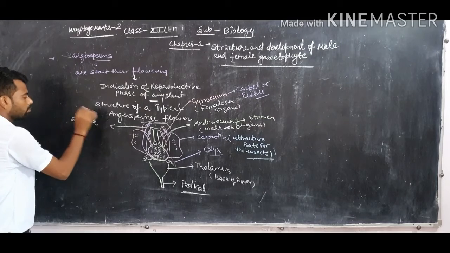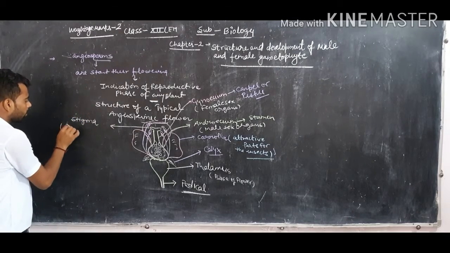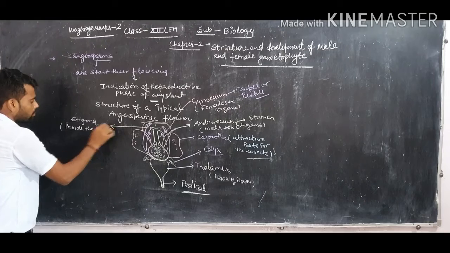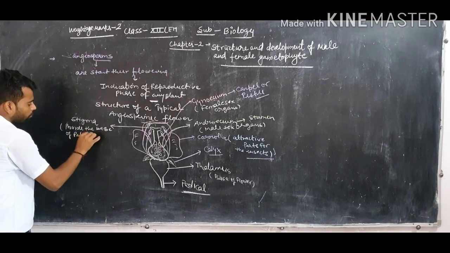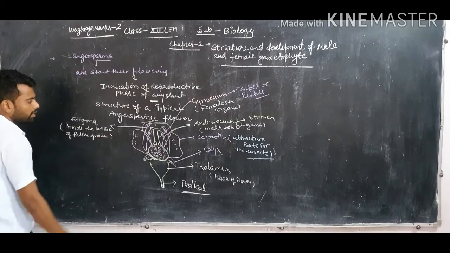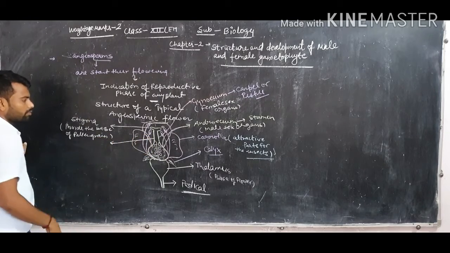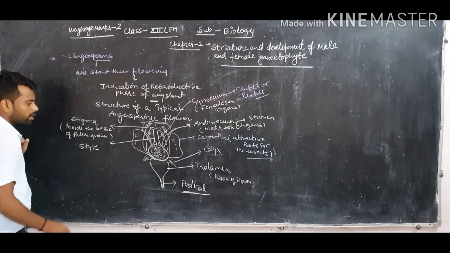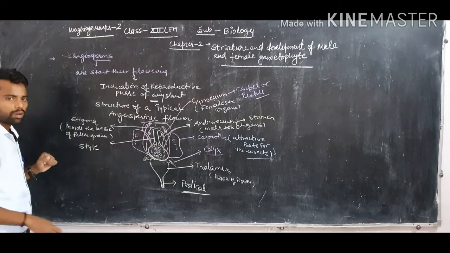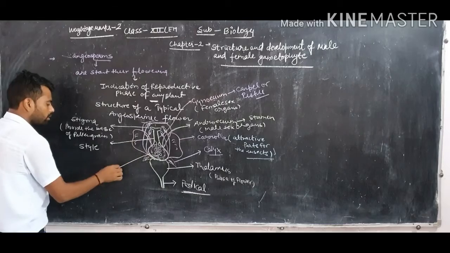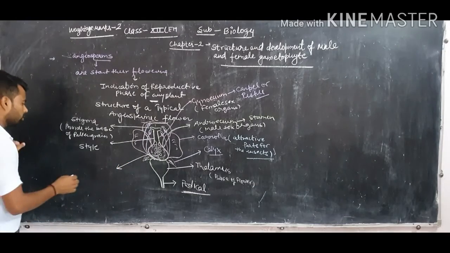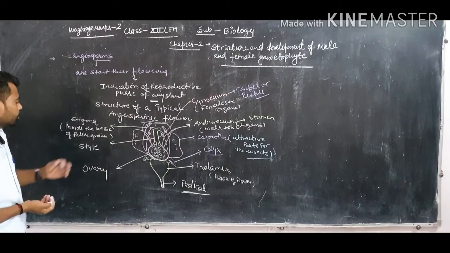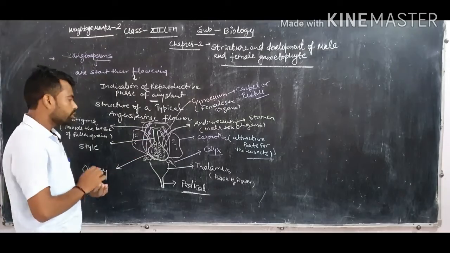It's called stigma, and the stigma provides the base for the pollen grain. Clear? And a tube-like structure which goes towards the downside is called style. And after some time this style goes downward, becomes swollen and makes an egg-like structure, which is called ovary. So stigma, style, and ovary are the parts of gynoecium, dear student.